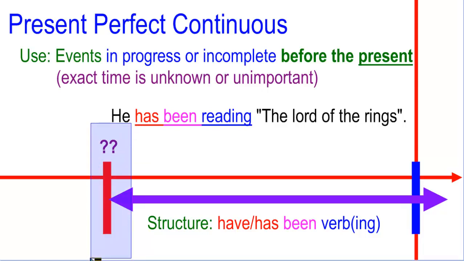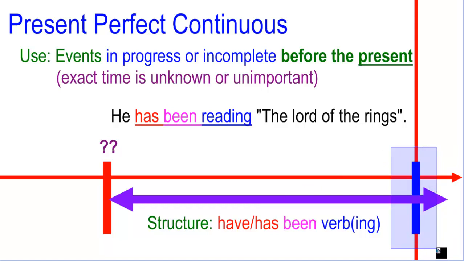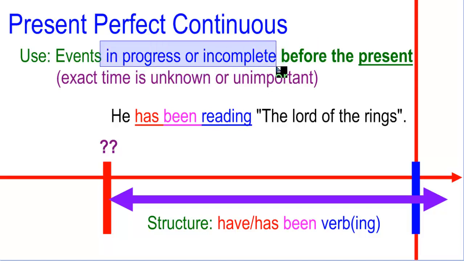The action started in one moment in the past, but we don't know when. But in this case, we are sure that the action is still in progress in the present. He has been reading The Lord of the Rings. Usually we have to assume that the present perfect continuous is an action that is temporary. It's not something that is permanent or finished. It's something that is in progress or incomplete, and also temporary.